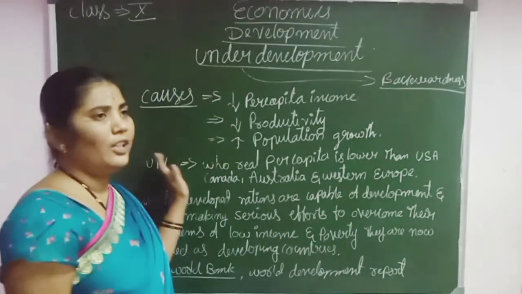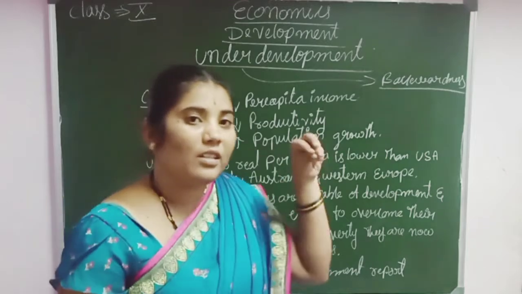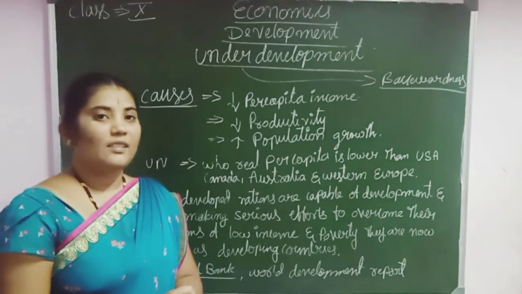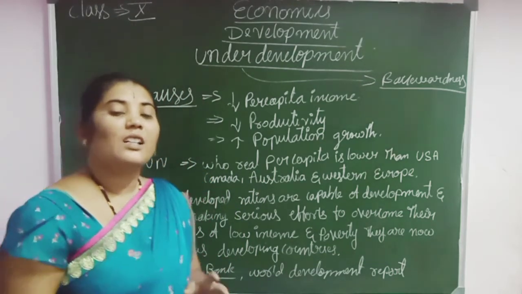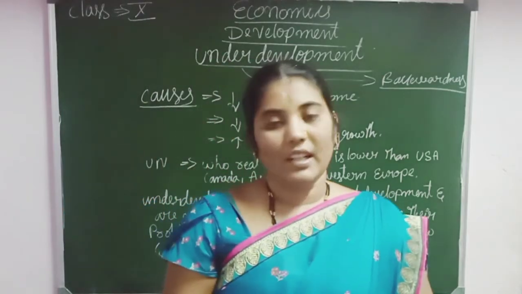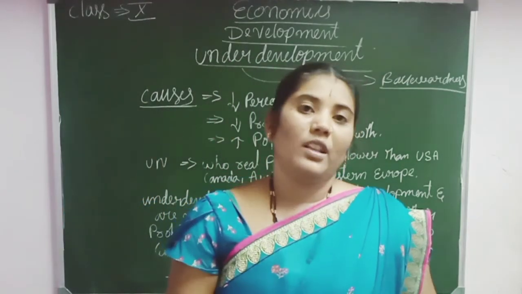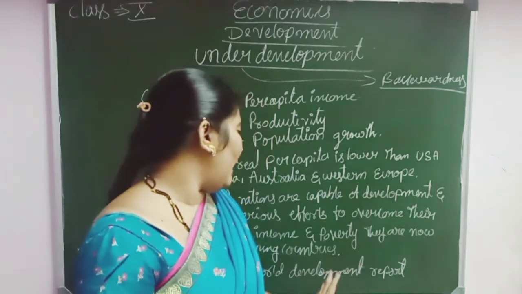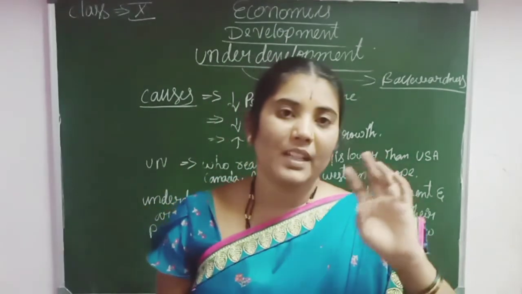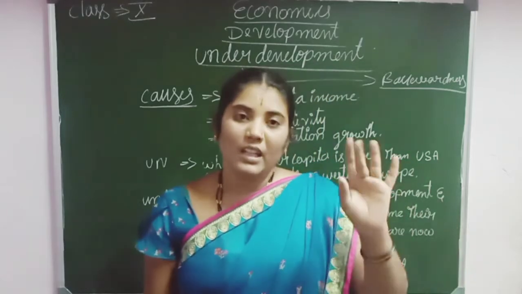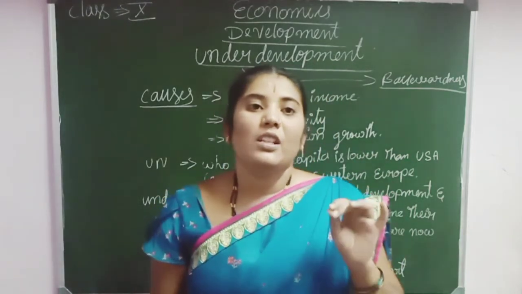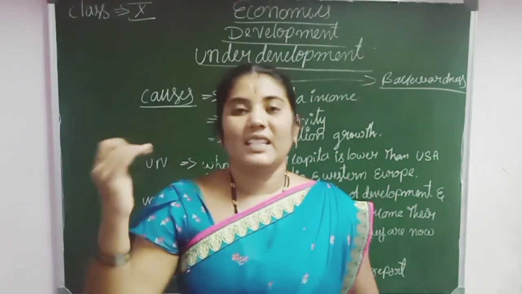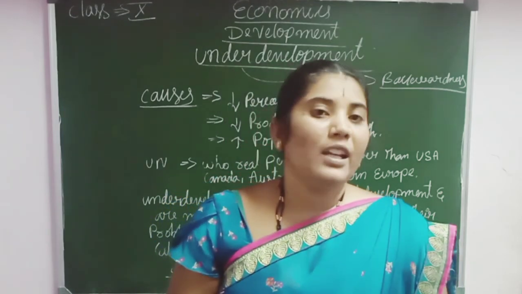Then according to the UN, countries with less income than the USA, Canada and Australia are considered underdeveloped countries. Countries that are making efforts to enrich their national income are called developing countries. According to the World Bank's World Development Report, countries are divided into 3 parts: developed, middle and lower developed countries. Okay, so India is a prominent developing country because from 1990 it increased its income, so we consider India one of the developing countries.